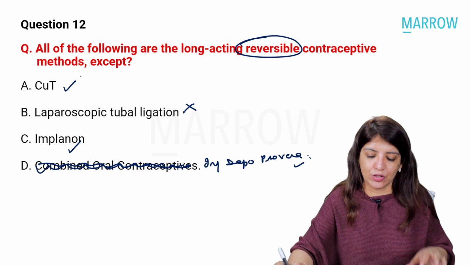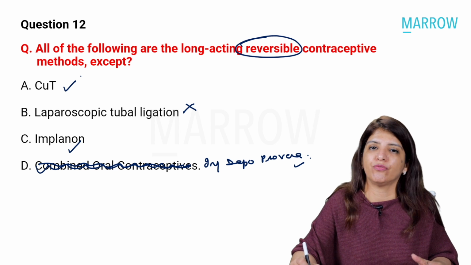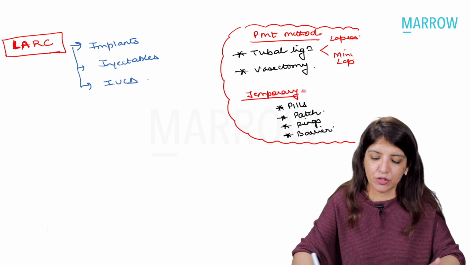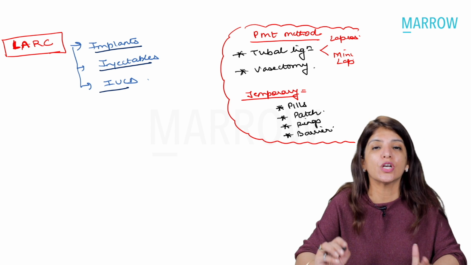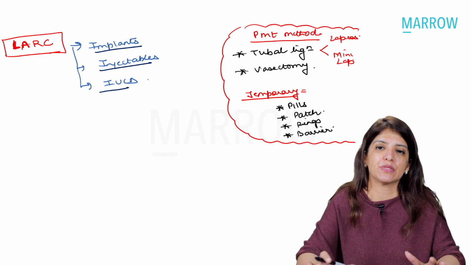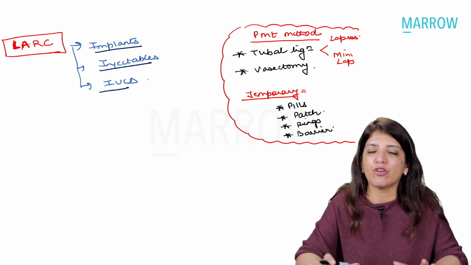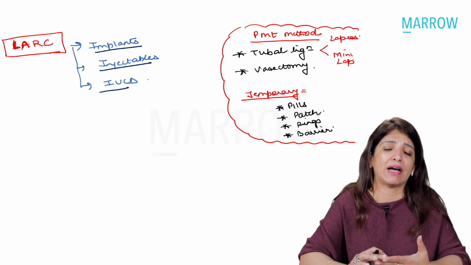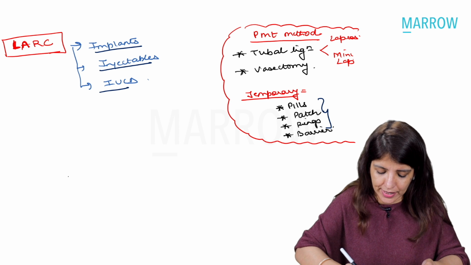Right? Depo-Provera. So whether it is copper T, Implanon, or Depo-Provera, all three of them are examples of long-acting reversible contraceptives. So implants, injections and IUCDs come under long-acting reversible contraceptives. Tubal ligation, whether you are doing it laparoscopically or by mini laparotomy, comes under permanent methods. Vasectomy comes under permanent methods. Then whether a female uses pills, patches, a vaginal ring or a barrier method, all these are temporary methods of contraception, right?